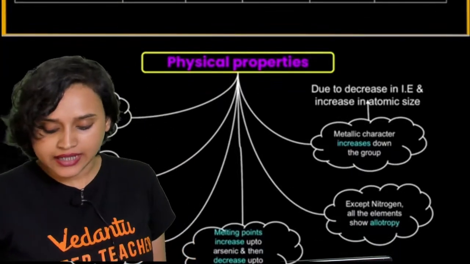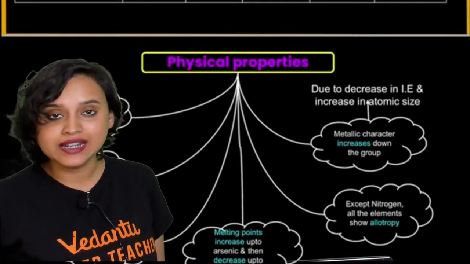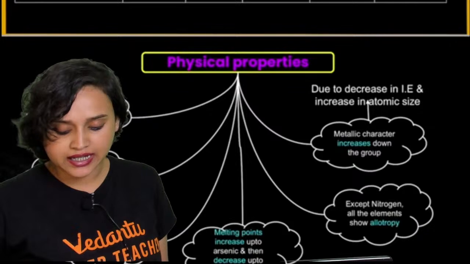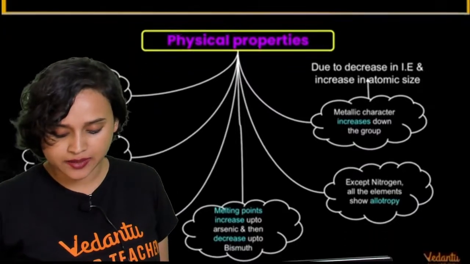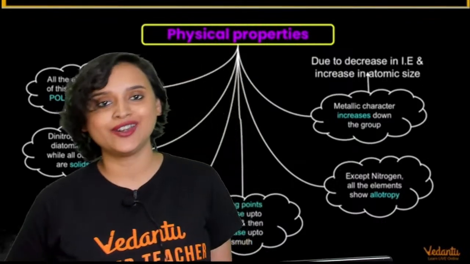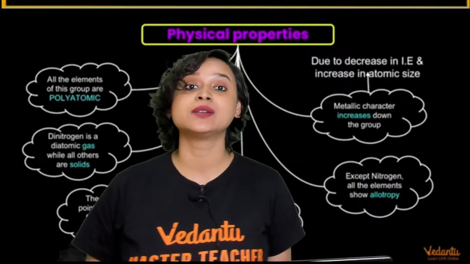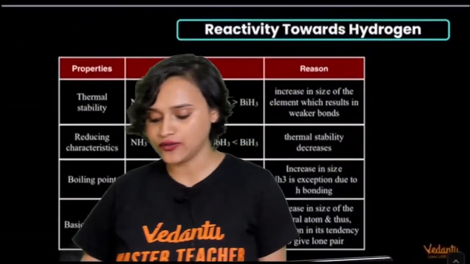Then, due to this decrease in ionization enthalpy, there is an increase in atomic size. So, metallic character increases down the group, and except nitrogen, all the other elements in this group show allotropes. Like for phosphorus, you have white phosphorus, and then the rhombic and the monoclinic forms, right, exactly. So, you have all those things.